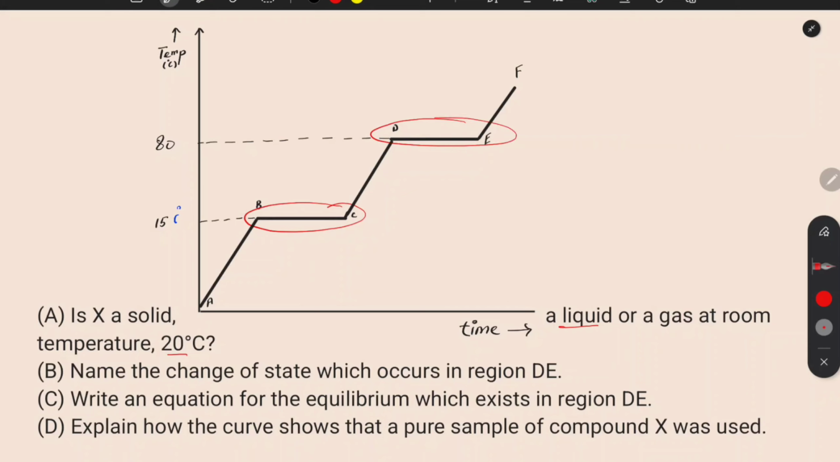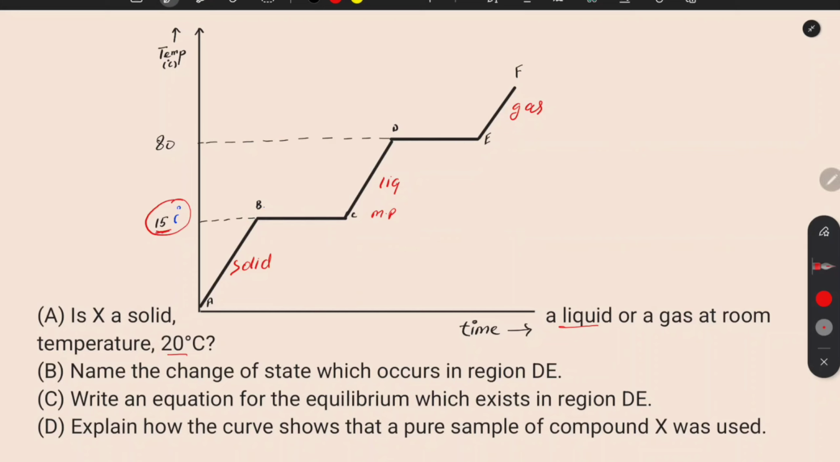So definitely it would be solid at this point, then liquid at this point, and then gas at this point. And at 20 degrees centigrade, it was solid and then it is converted into liquid state at 15 degrees centigrade. This would be its melting point. So this is the point where solid will convert into liquid. So what would be its state at 20 degrees centigrade? What do you think? Liquid, right?